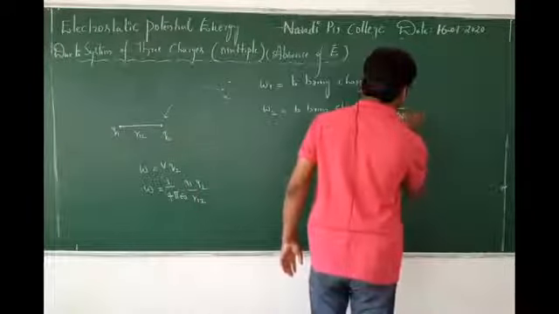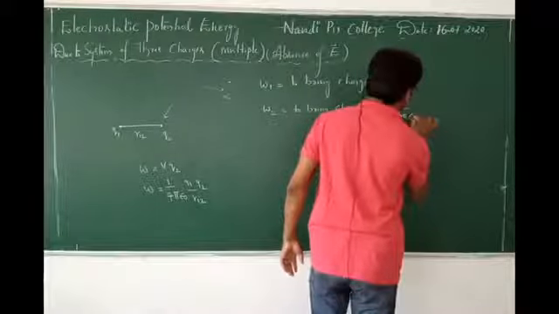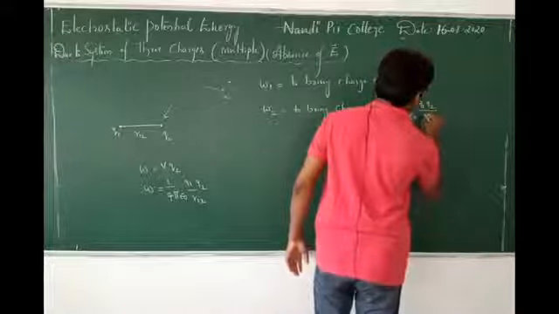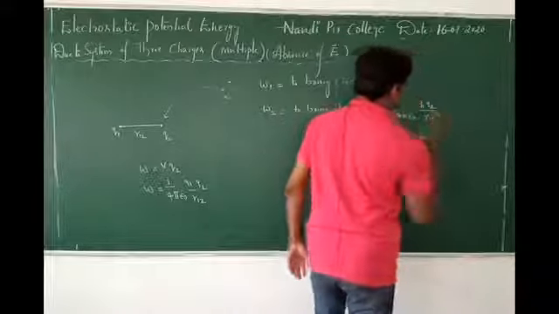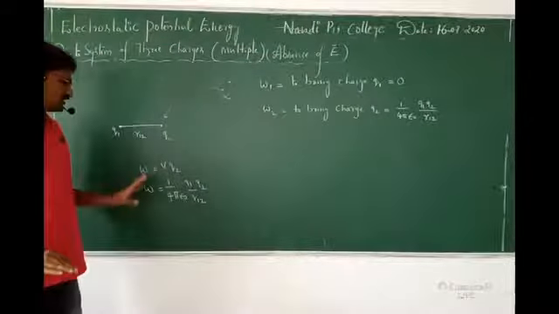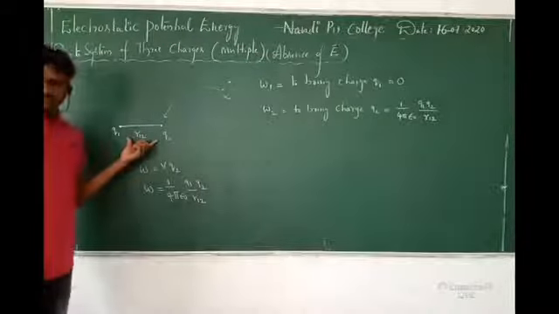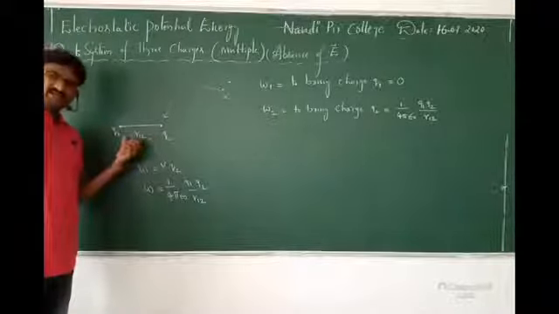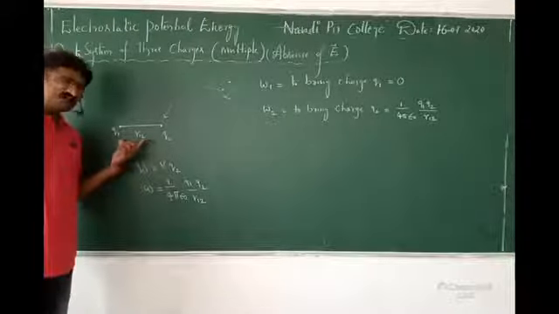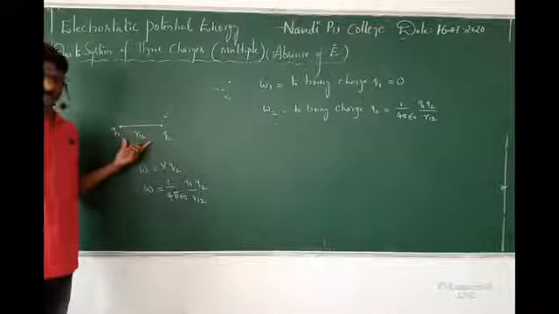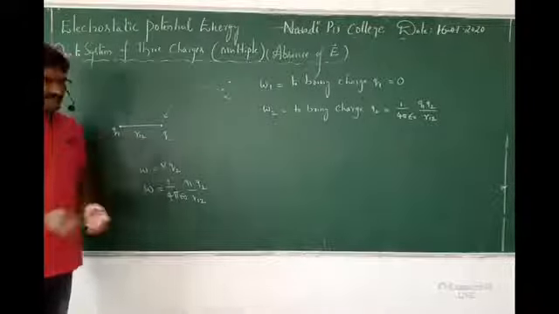So W2 is 1 by 4 pi epsilon naught Q1 Q2 by R12. R12 is just a representation only. What am I representing? The distance between these two. As you know, the potential energy, potential difference or electric field all depend on distance only. Right. Okay. This is the second work done.